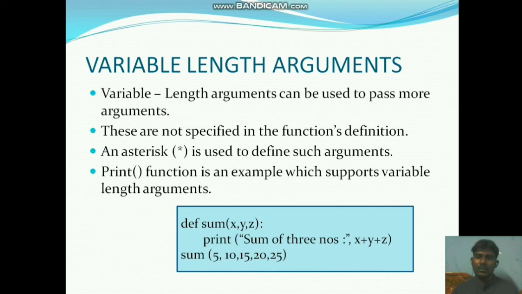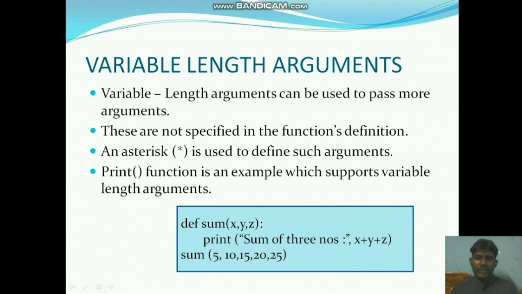Third point, an asterisk is simply used to define such arguments. Sometimes we use this asterisk symbol in parameters, so that we can call the function with multiple arguments and execute the program.